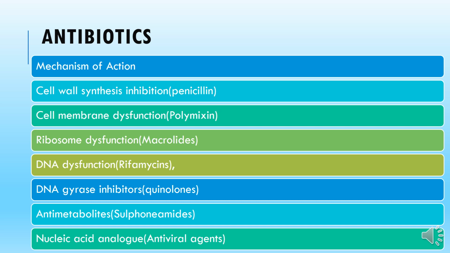Agents that are analogs of nucleic acids usually possess antiviral properties. So antiviral agents are termed nucleic acid analogs, and they affect the nucleic acid of the microorganism.